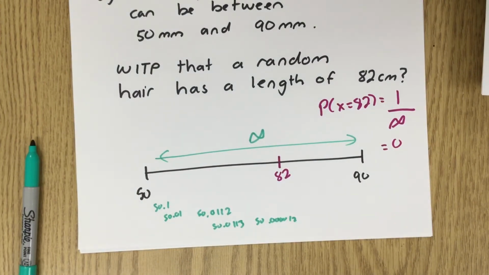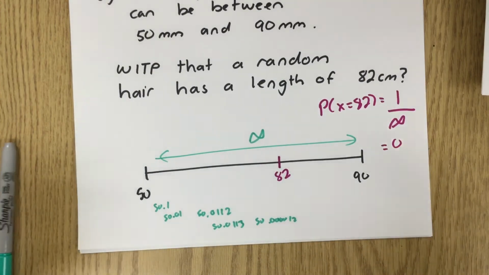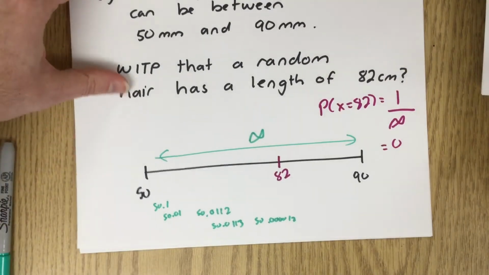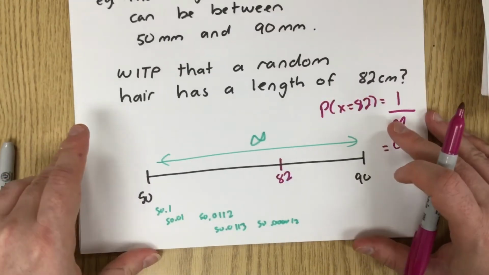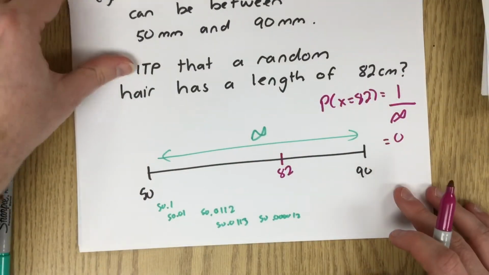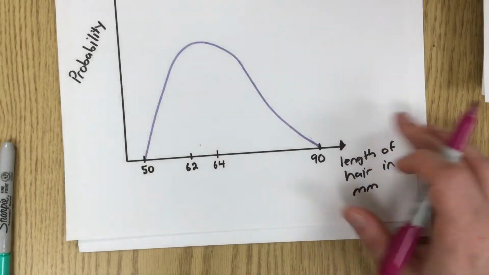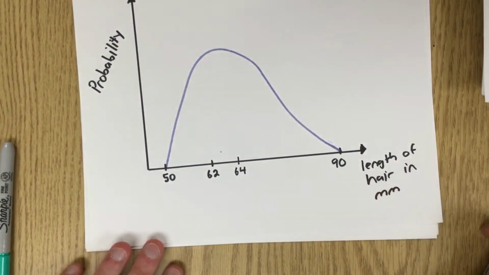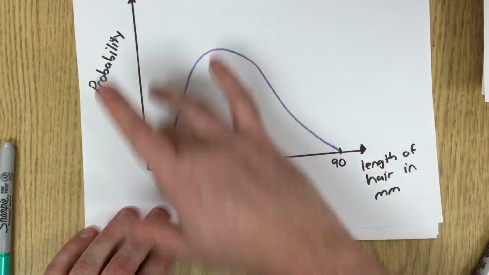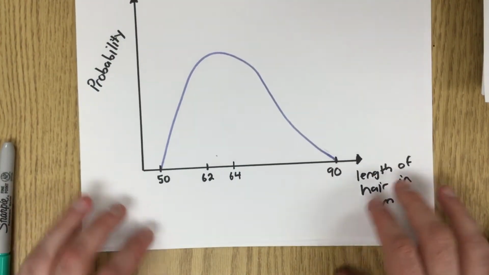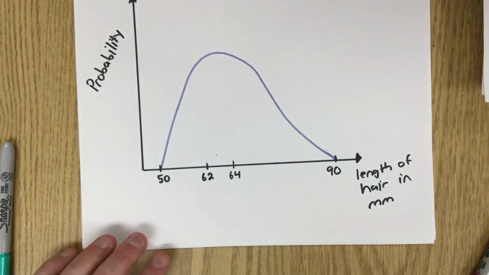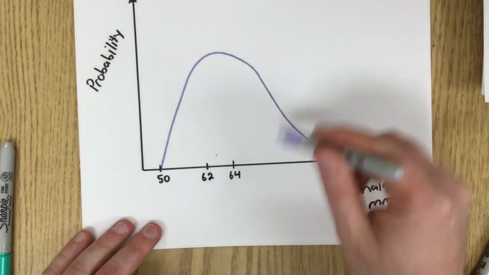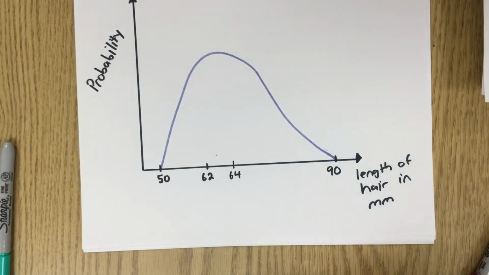So with continuous variables, we're not going to talk about the probabilities of something being an exact number, because that won't be interesting. The way we're going to show continuous probabilities is we're going to generally describe probabilities as equations, and they're going to be called probability density equations. They might look something like this. For example, maybe this is the hairs, and the y-axis is something called probability density. The idea is that the area under the graph totals 100%.